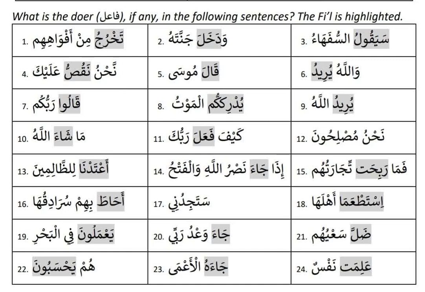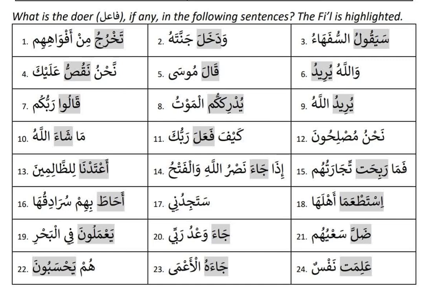So the first one is takhruju. Takhruju is here takhruju and anta takhruju as well. I'm going with the hiya takhruju to make it easy. So hiya takhruju means there is a possibility, because huwa and hiya versions have the possibility that there can be an outside doer. So check if anything is rafa, min nafsihim. There is nothing rafa here. So it is hiya takhruju. Who's doing the act is hiya.